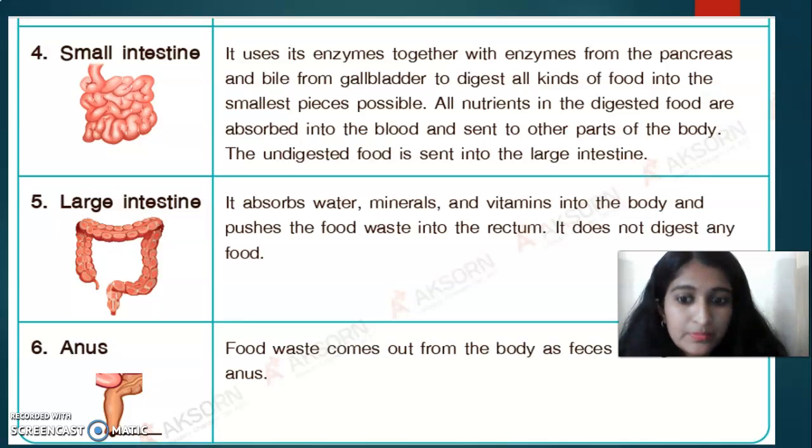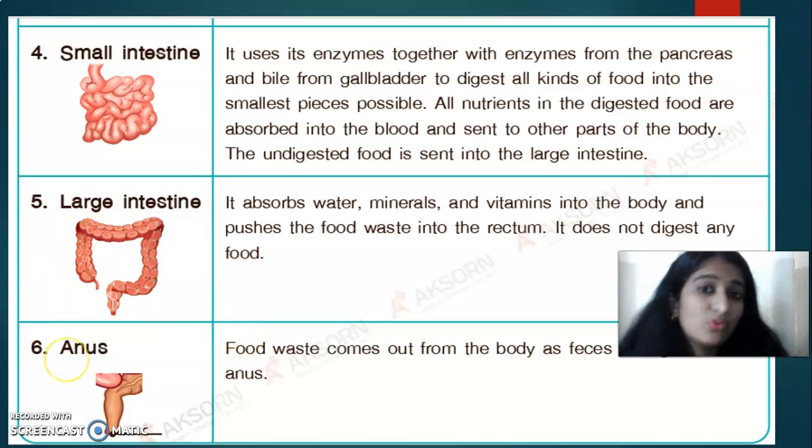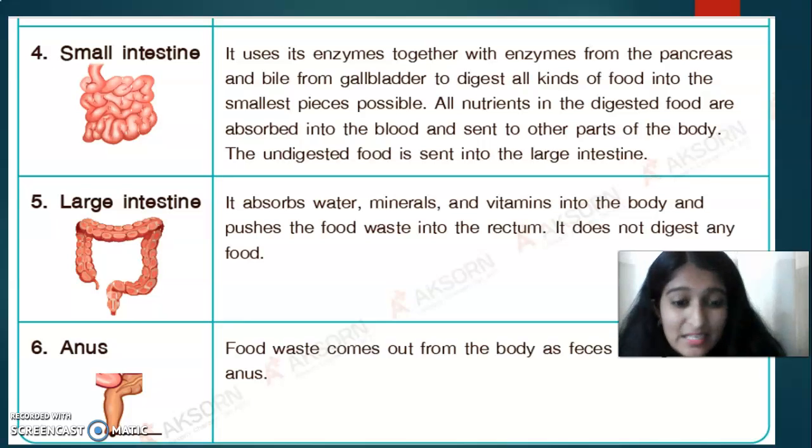Into the body, and pushes the waste we have after extraction of water, vitamins, minerals. What is left over is waste. Okay, waste is given to the anus, that is food waste. Okay, and it is passed out from the body as feces.